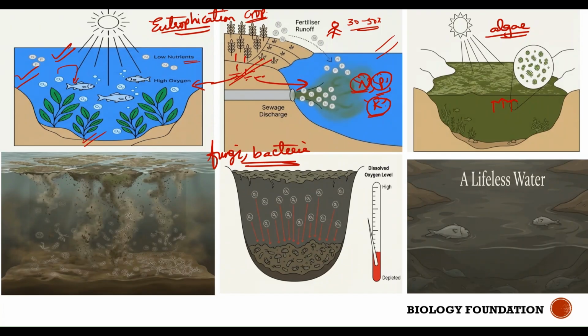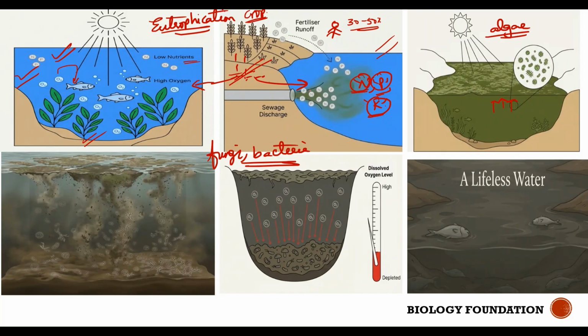Initially, the fertilizers that got discharged into the water bodies due to rain are rich in nutrients. Now these excessive nutrients allow the growth of algae. Algae, after their growth, die after a period of time. As they die, they have to be decomposed. So for the decomposition of this algae, who start growing in the water body?